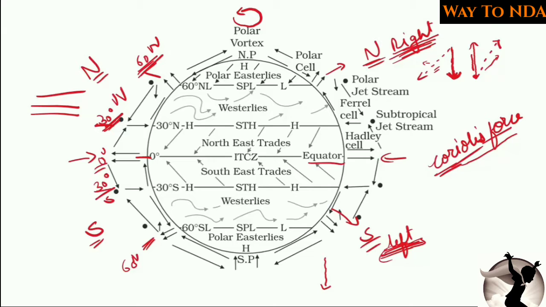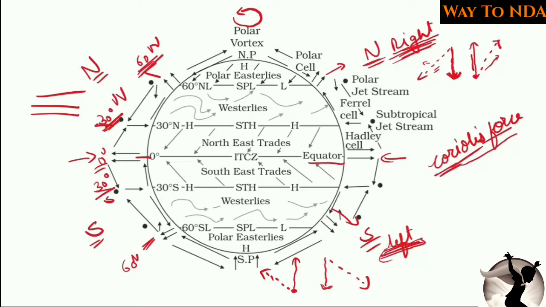It will get deflected towards its left. And what is the left side of this wind? It is this. Okay, so in the southern hemisphere, the wind will always get deflected to the left side. Same thing if the origin of the wind is this and it is going in this direction, it will get deflected towards its left side, and the left side of this wind is this.